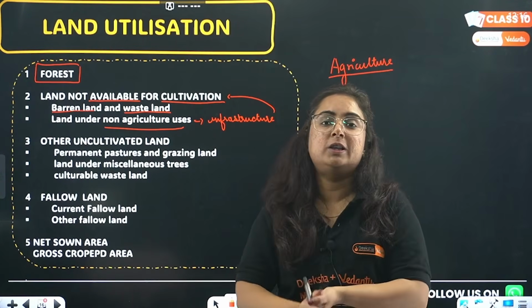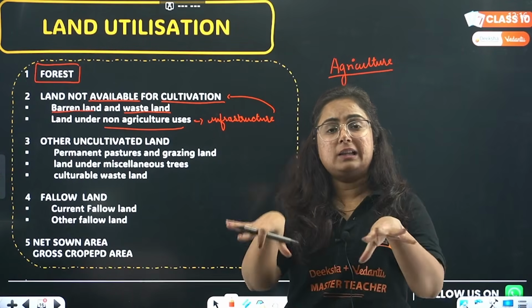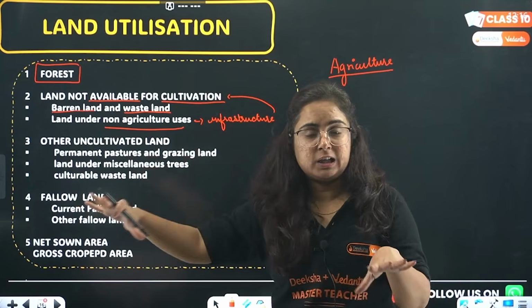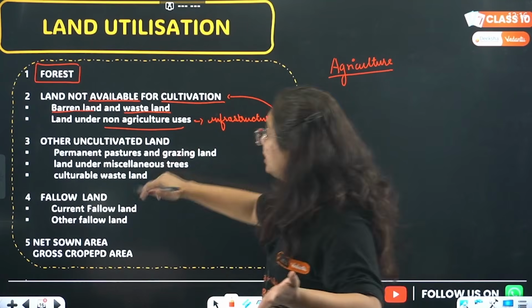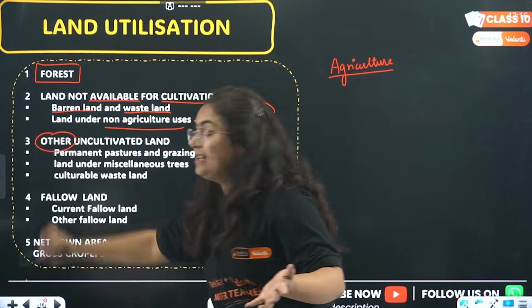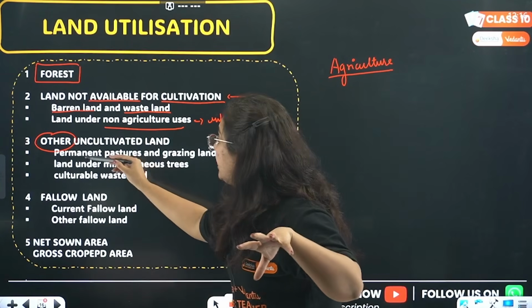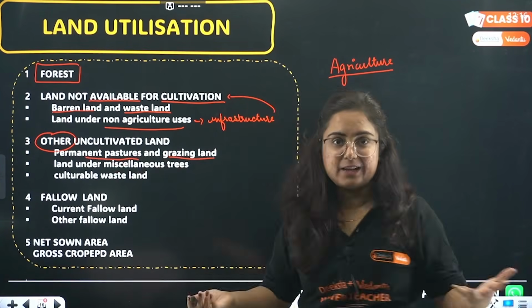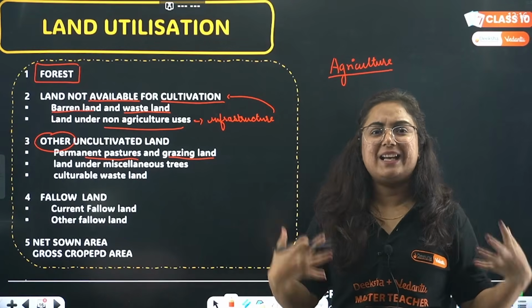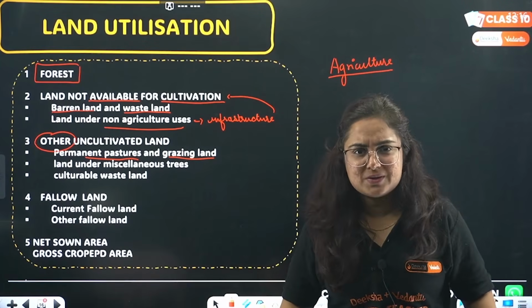Any building, not under cultivation. Do you think that all the lands not under cultivation are done? No. We have a third point, other uncultivated land. What are those? Beta, lands that are dedicated for pasture land or grazing land, for animals to graze. Okay, grasses are grown there. They are not crops. Okay?